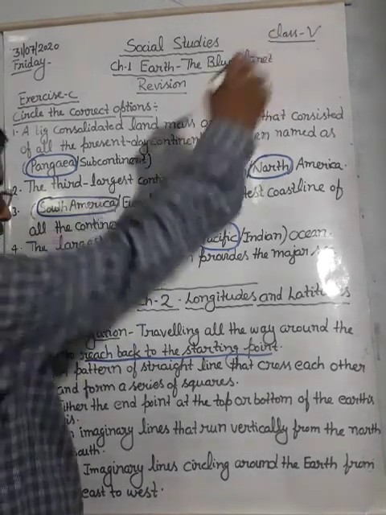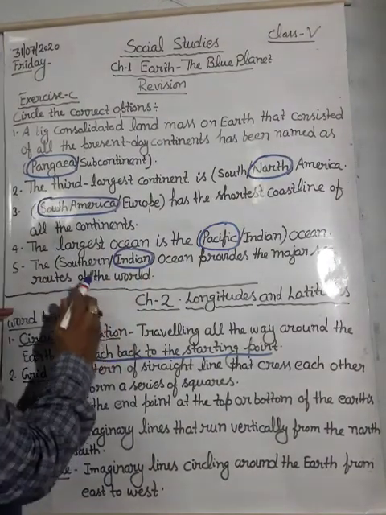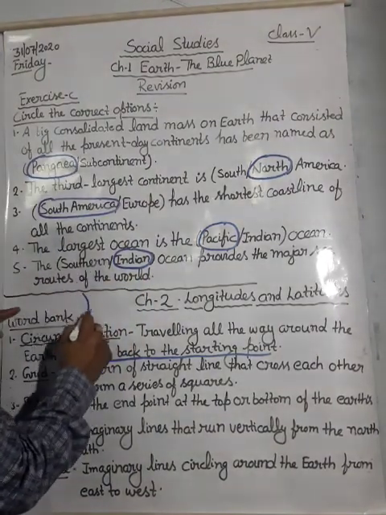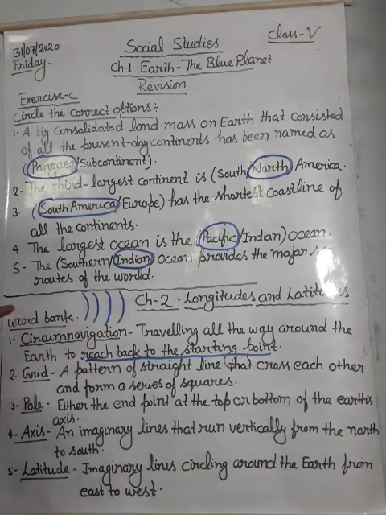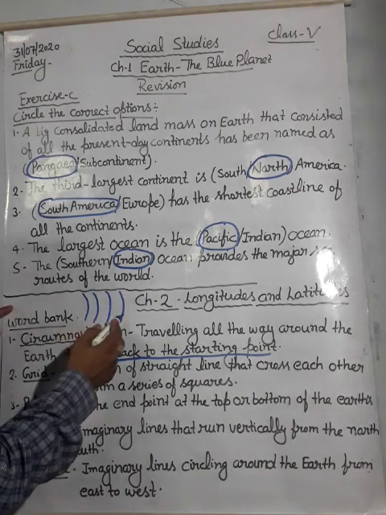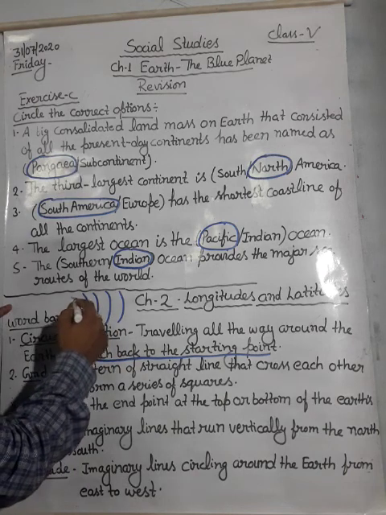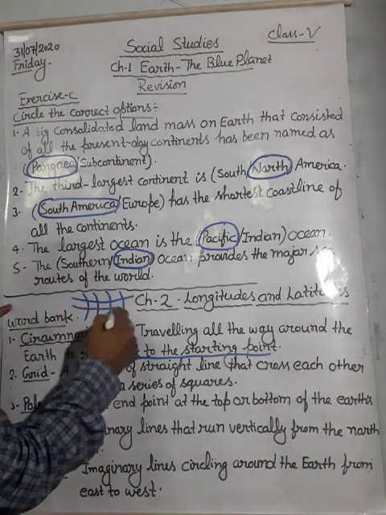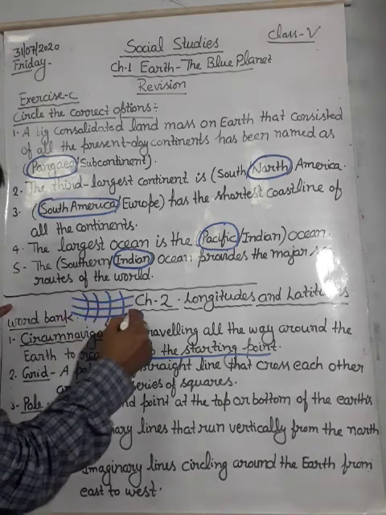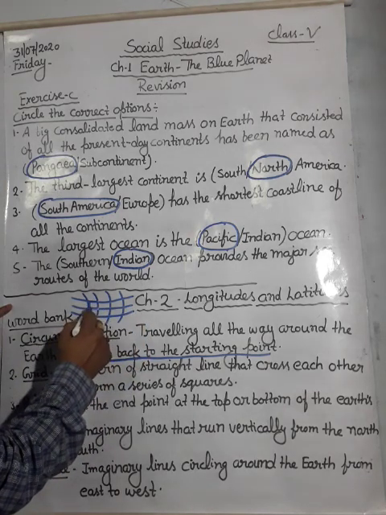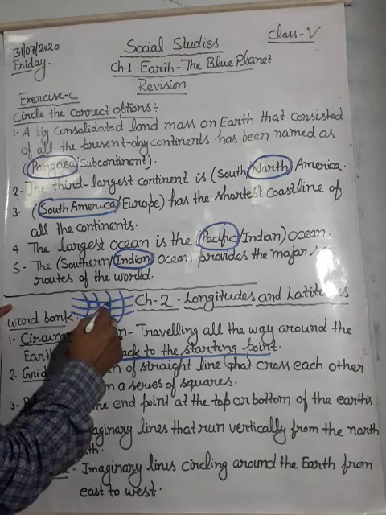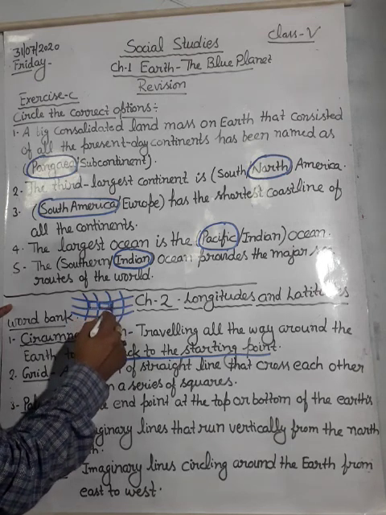For example, these are longitudes and these are latitudes. Both latitudes and longitudes form a series of squares.